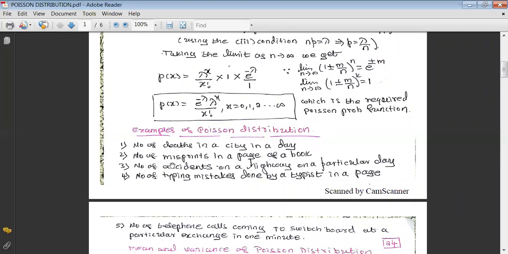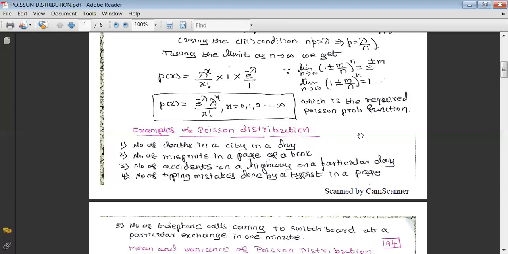The second one, number of misprints in a page of a book. If you take any page of a book, generally we find 200 to 300 words in a page of a book. And how many misprints can you get? Because nowadays, if any book is going to be released, it will go through many editorials, so many edit processes will be taken care of. Therefore, even though the misprints are bound to occur, on a page we may find sometimes 0 misprints, 1 misprint, 2 misprints, 3 misprints, like that.